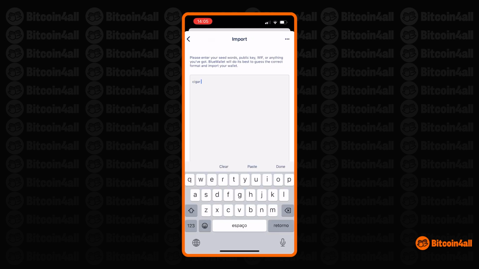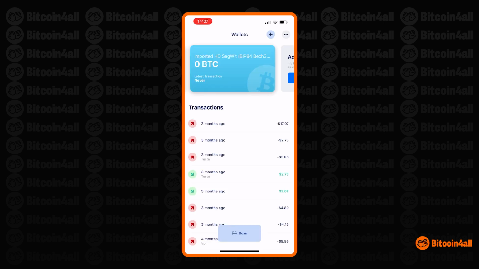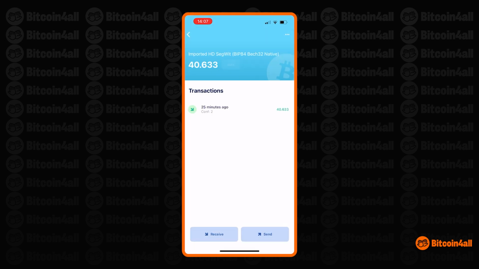I'm going to type in the 24 words I generated in Sparrow in order and make sure I type them correctly. And I'll click on Import when I'm done. There we go. Blue Wallet has found the wallet, and I'll click on Import. Clicking on it shows the balance I transferred from Coinbase. And that's one of the wonderful things about Bitcoin. Since it is open source, you can recover your balance on any device that follows the same initial rules or setup that you use when generating your keys.